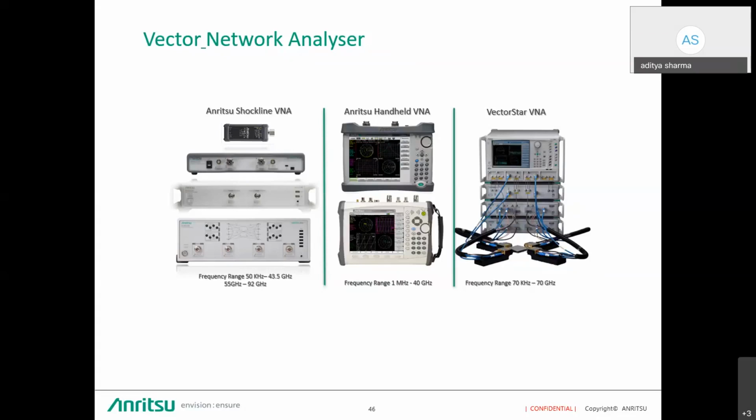Now we do have the handheld as well, with different models for the handheld product. We have VNA with spectrum analyzer and without spectrum analyzer, which can go up to 40 gigahertz. Then VectorStar is there, which can cover all the measurement applications, such as active measurement, linear and non-linear parameters, and active and passive devices. All those parameters can be done.